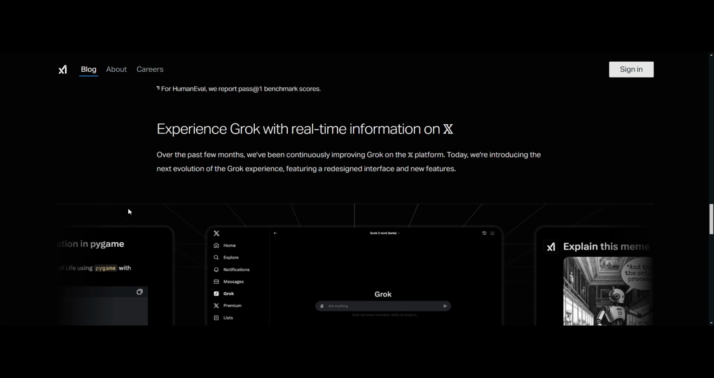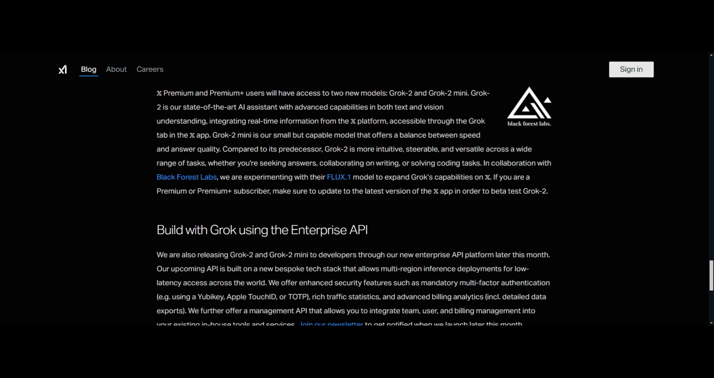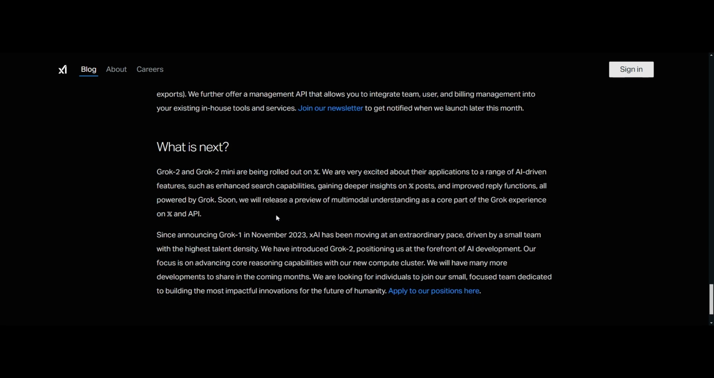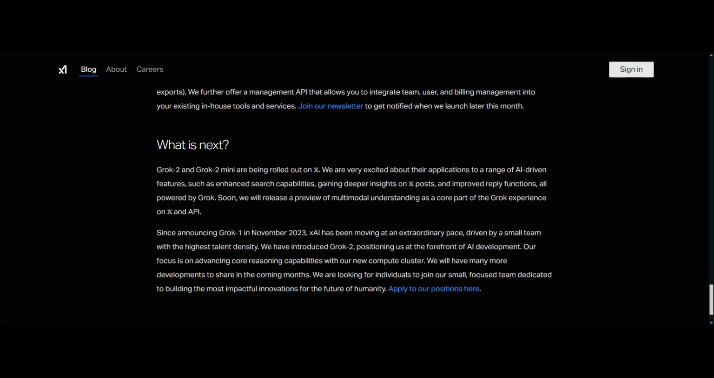Okay, and what next? As they said, they are planning to release the enterprise API later this month, and they are also planning to release multimodal understanding as a core part of the Grok experience on X and the API. Let's wait and see how the model turns out. We can discuss that later once they have introduced it.